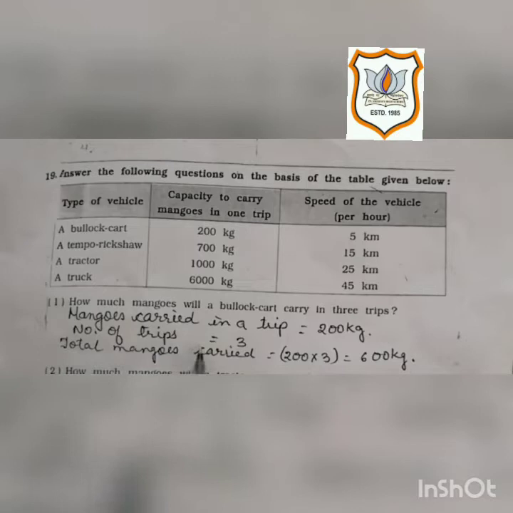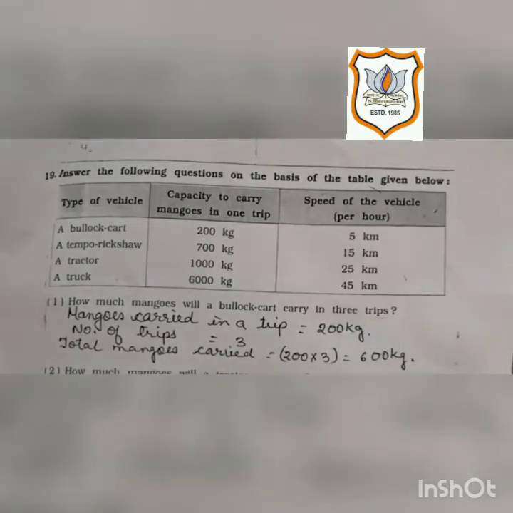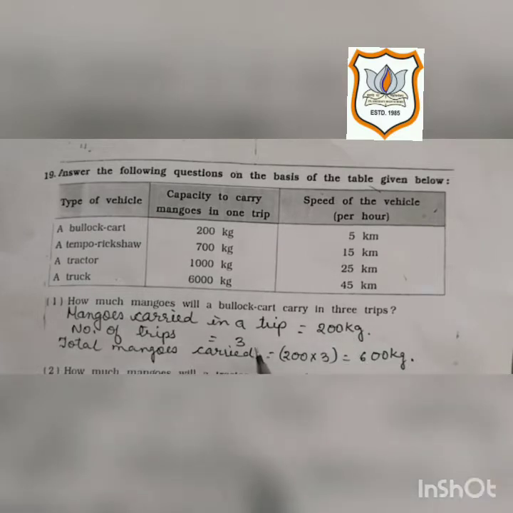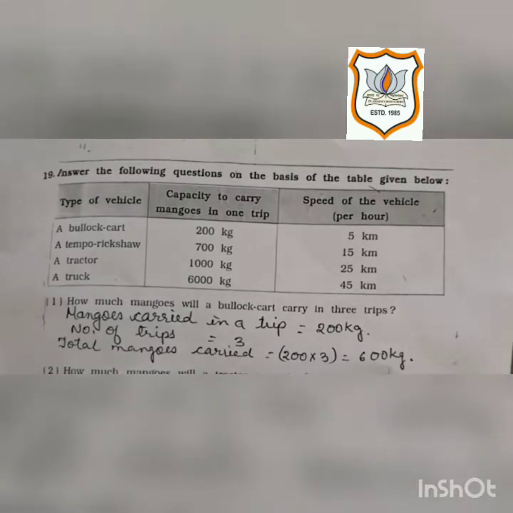Number of trips is equal to 3, which is mentioned in the question that the bullock cart does 3 trips. So what we have to find is how much mangoes will a bullock cart carry. So total mangoes carried is equal to, we have to multiply this 200 kilograms by 3. So by multiplying 200 by 3, we will get 600 kilograms. So 600 kilograms of mangoes will be carried by a bullock cart in 3 trips. Students, try to solve question number 2 by yourself.